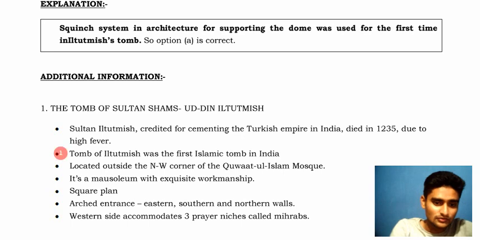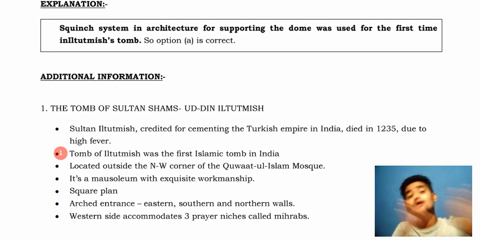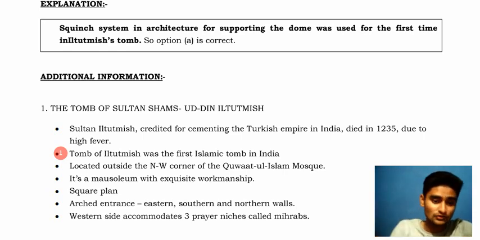The tomb of Iltutmish was the first Islamic tomb in India. A very important point which may come in your prelims examination: which tomb of Islamic culture was first built in India under Islamic rule? We can say that Iltutmish's tomb is one of the famous tombs, the first Islamic tomb in India. Then, it is located outside the northwest corner of the Quwwat-ul-Islam Mosque, in the northwest. Okay, make a note of that, the second point.